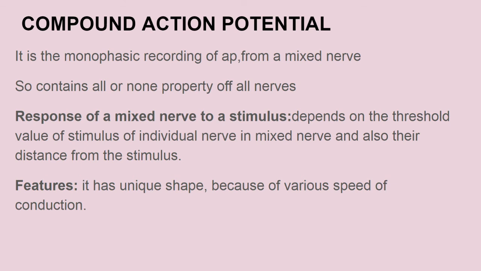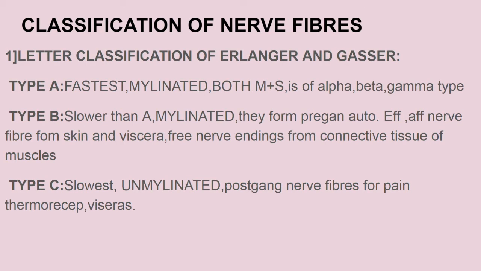It depends on two things. That means the threshold of the individual axon, because in the mixed nerve there are many kinds of axons, so each axon has its own all-or-none mechanism and threshold level. So it depends on the threshold level of each individual axon and the distance from the stimulating electrode. The main feature is that it has a unique shape, mainly a multiple peak shape, because a mixed nerve is made up of different fibers with varying speeds of conduction. Now the classification of the nerve fibers.